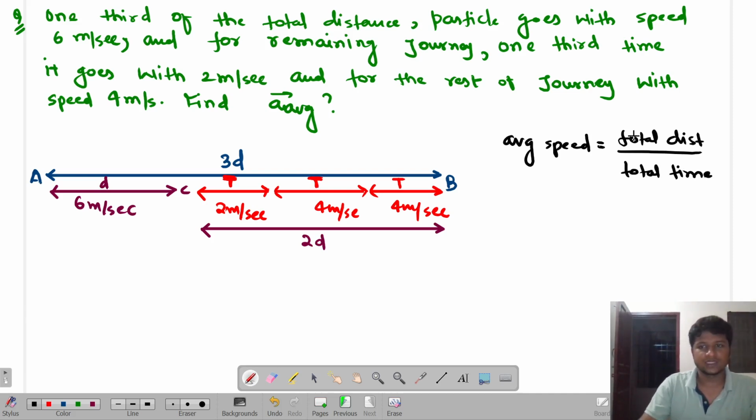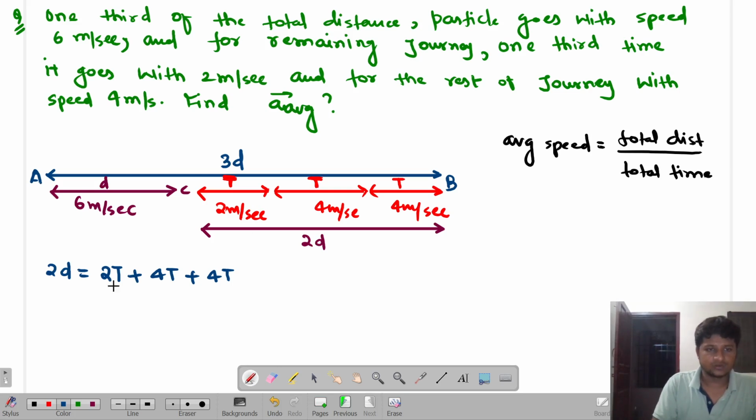So if you look, the total distance is how much? 3d. But you need to find the total time, so how to find it? At least we should know what this capital T is, because it is already 3t given over here. Are you able to get me? Now see, the distance here is 2d. So 2d must be equal to 2 into time t plus 4 into time t plus 4 into time t, or not? Tell me yes or no, everyone.